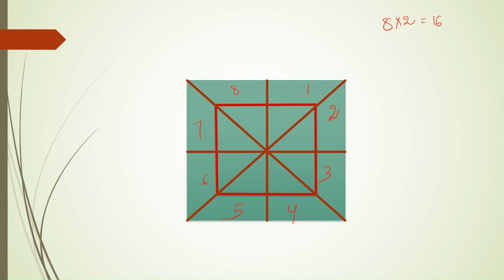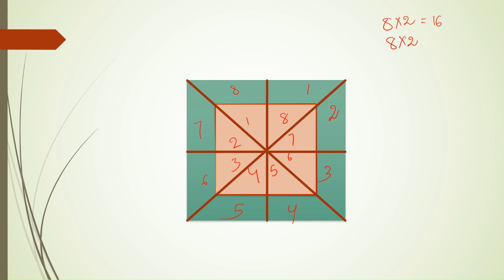Even the center one looks similar. So this will also have 8 parts. For this, we again have to multiply 8 with 2, that gives 16. In total, we will have 32 triangles in this particular figure.